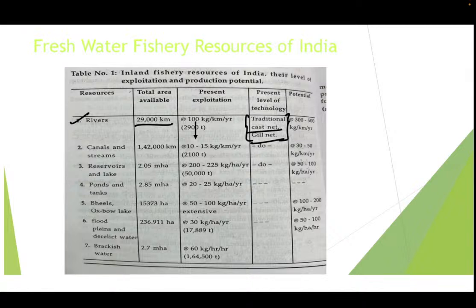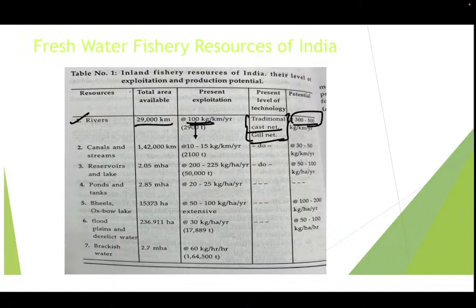The potential, you can see, is 300 to 500 kg per kilometer per year. But what is the present exploitation? The present exploitation is only 100 kilograms. However, the potential that it can yield is 300 to 500 kilograms.